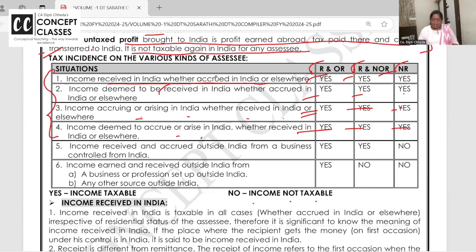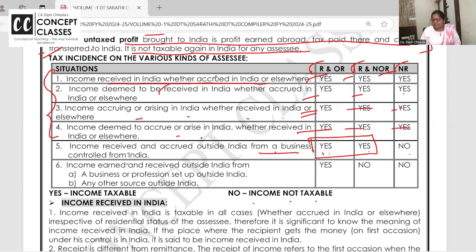Now, income received outside India, accrued outside India from a business which is controlled from India. So though income is received outside India, it's accrued in Singapore, it is received in Singapore, but the people who are controlling the business, the heads and brains, the decision takers are controlling from India. Then it is taxable. Yes, yes, no.